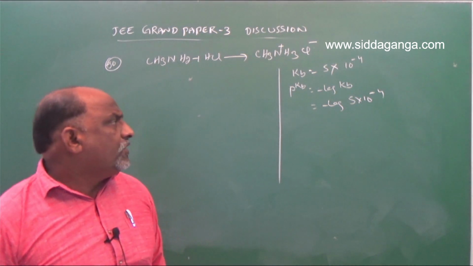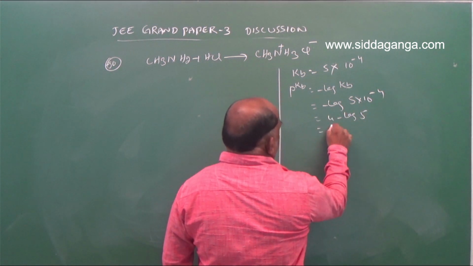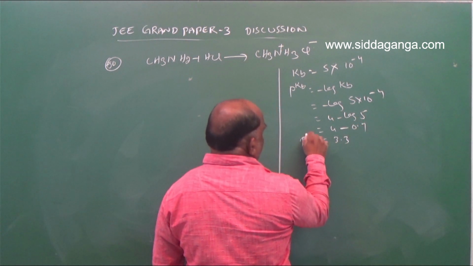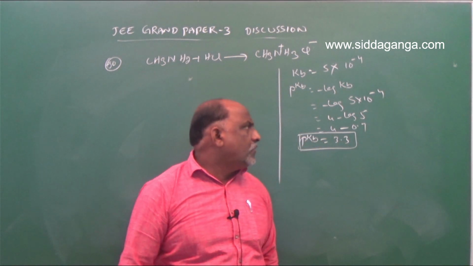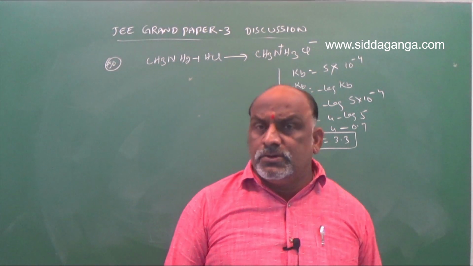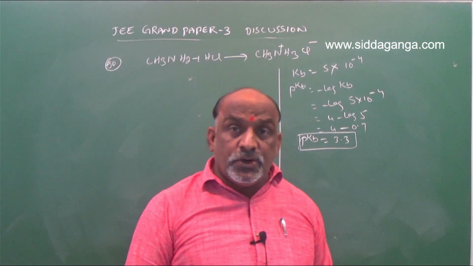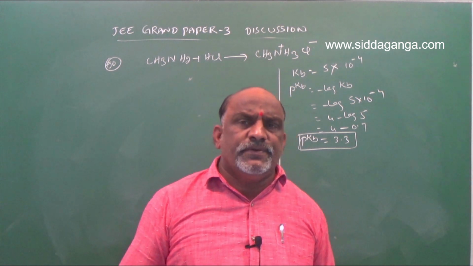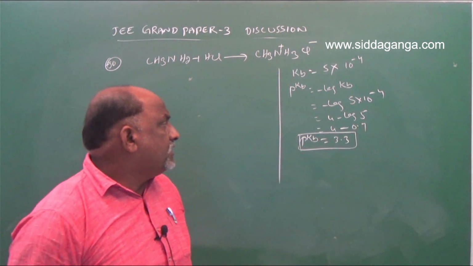pKb is equal to minus log 5 into 10 power minus 4. So this can be written as 4 minus log 5. Already we know log 5 is 0.7, so it is 3.3. The pKb value is nearly 3.3 because log 5 is 0.6990; log 2 is 0.3010, log 3 is 0.4771, log 4 is 0.6021 and log 5 is 0.6990. 0.6990 is rounded to 0.7, so that's why you should take 0.7. The answer is pKb is 3.3.